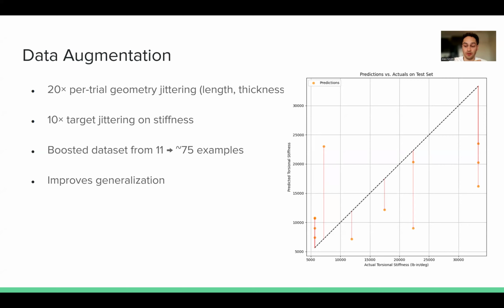The predictions are very far off from that line. They're all in line, or the predictions in general are not very good. And that's not very helpful for us. And so we're able to improve the generalization and reduce overfitting by augmenting the data. Ideally, in the future, this does not have to be done because there will be more data as the years go on, and the teams will accrue more information from each year as they go and design new cars.